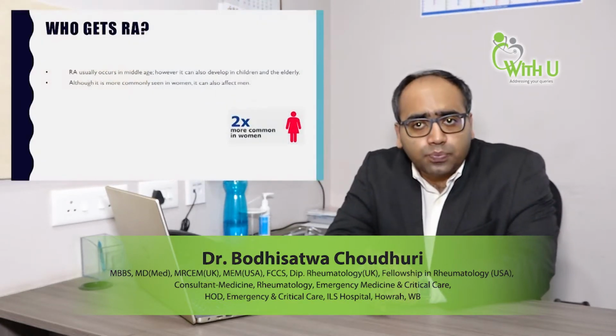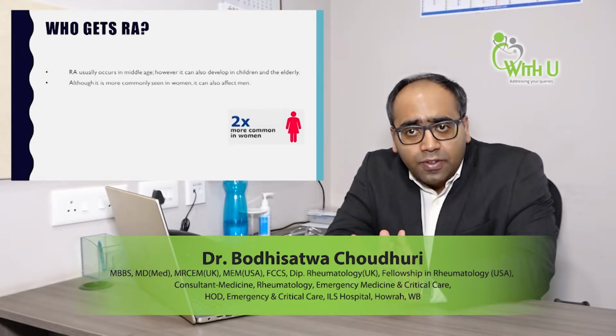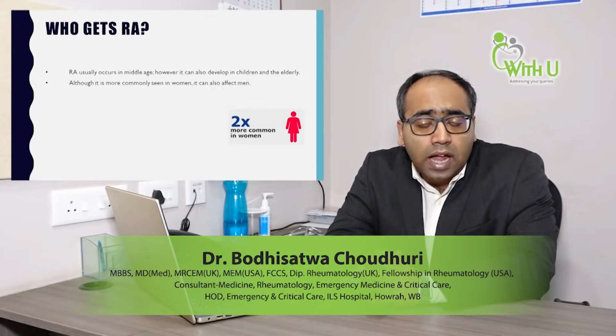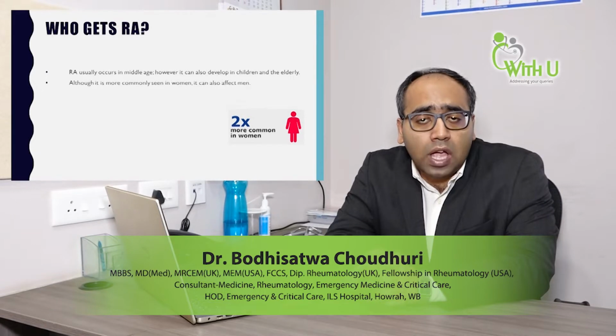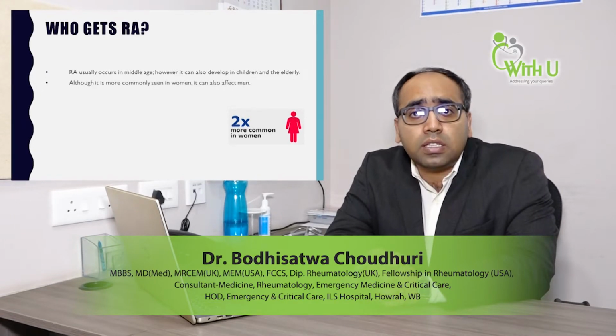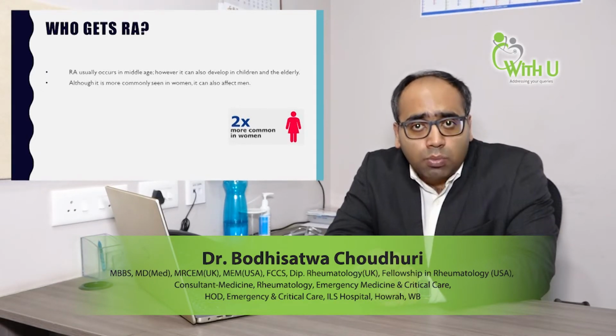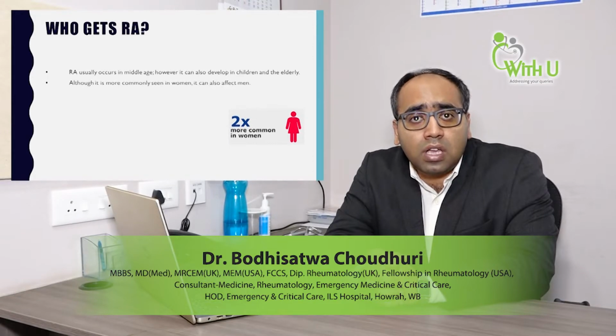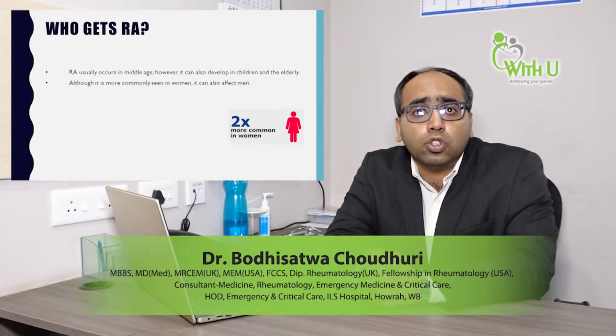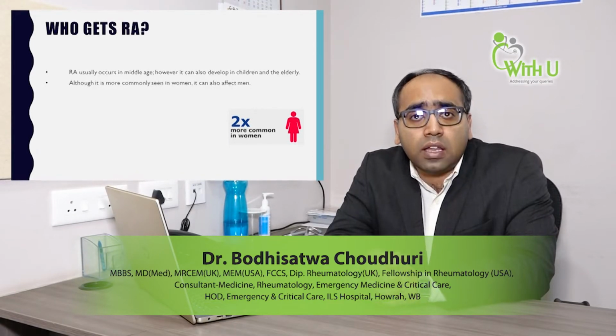Who gets RA? RA is a very common disease for female. Actually, females are 2 times more prone to have RA than males. It is mostly seen in middle-aged women, but sometimes it can be seen in young patients, which we call juvenile rheumatoid arthritis, and in elderly when we call it late-onset rheumatoid arthritis.